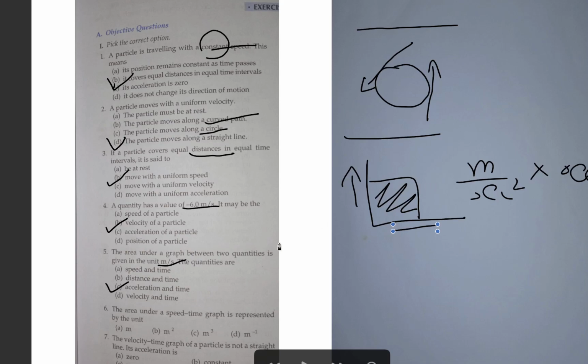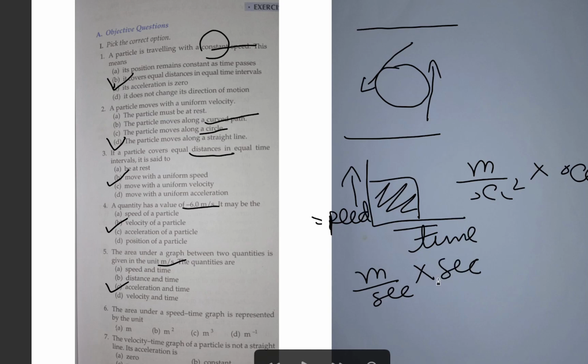The area under the speed time graph is represented by what? Again, if you want to calculate the area under the speed time graph, on the y-axis they have written speed and on the x-axis they have represented time. That means the area is meter per second multiplied by second. So the unit will be meter. So A is the right answer.